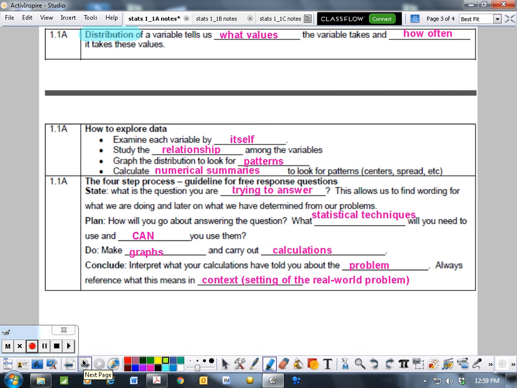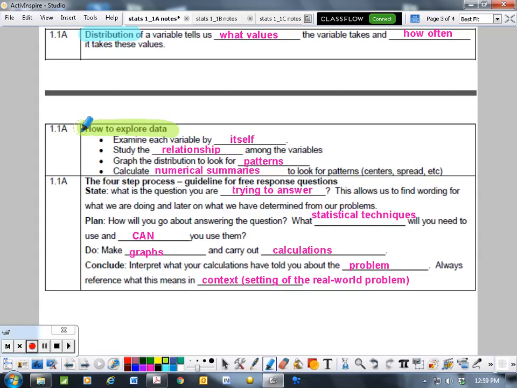How to explore data. So really, when we're exploring data, which is really important to do, and that's what we're going to be doing all year long, is exploring information, we're going to examine each variable by itself. So only look at the state that they live in, or only look at their income. Then we're going to study the relationship among variables. So is there a relationship between how many people live in the house and income? Or is there a relationship between this variable and this variable?